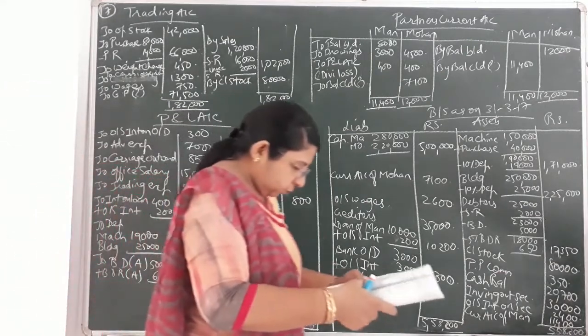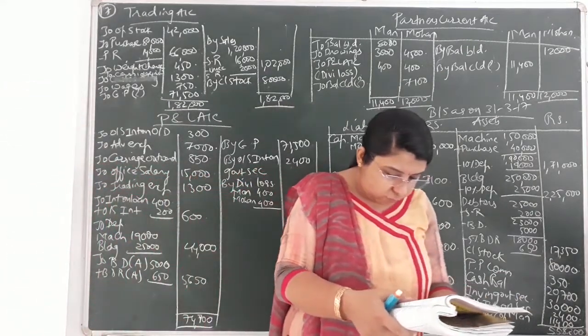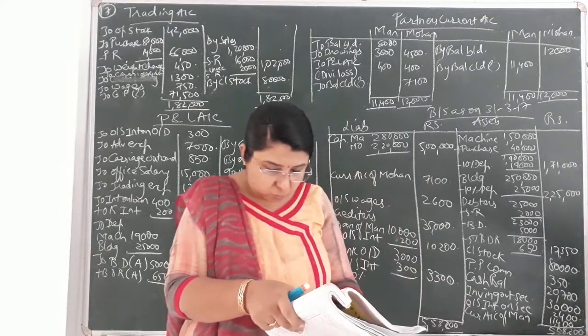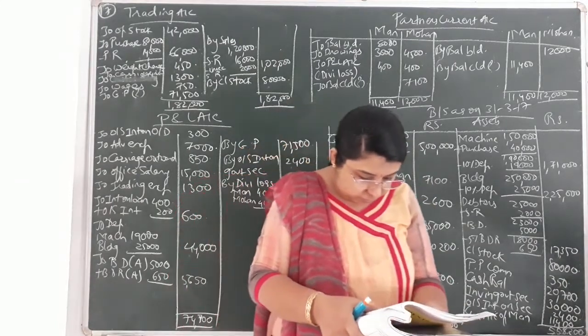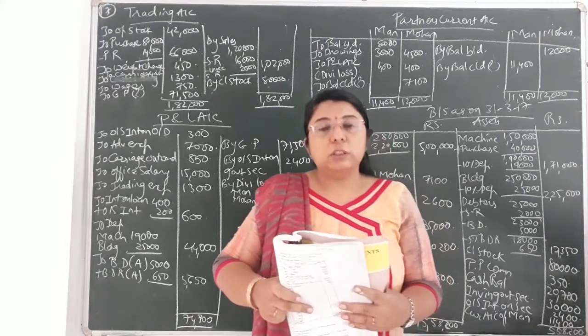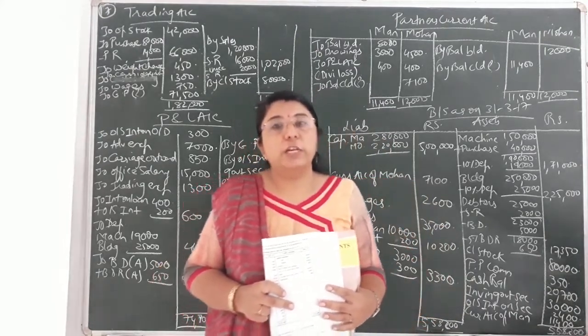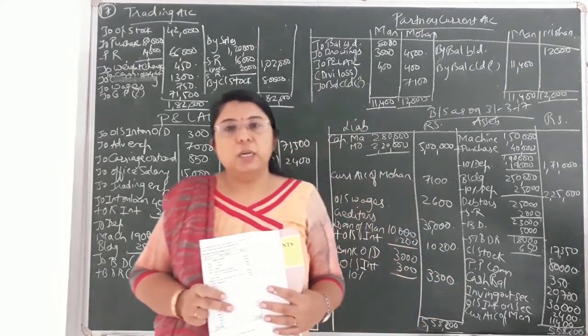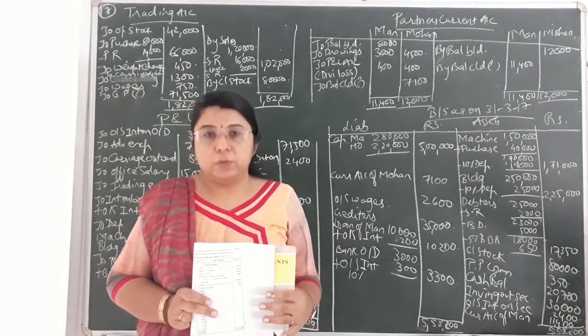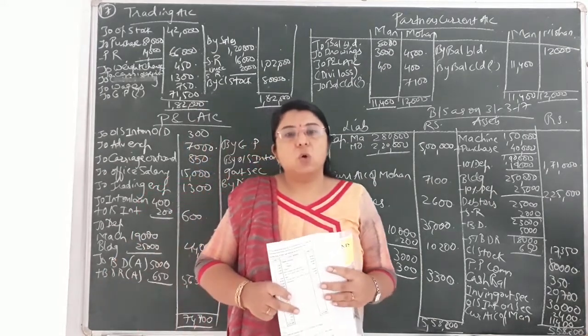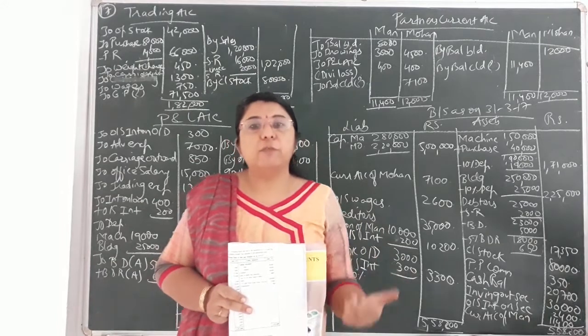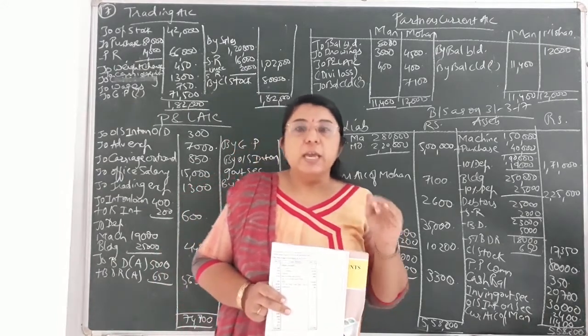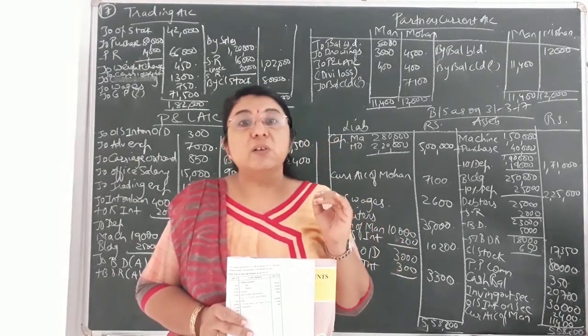Then afterwards, the third adjustment: debtors of 10,000 became insolvent, and 50% of the amount will be received as per the instruction of his receiver. Okay. Now out of the total debtors, 10,000 worth of debtors have become insolvent. It means that is considered as bad debts. But out of that, the receiver has given the instruction that in future he will get 50% of the amount. It means the actual bad debts would be only rupees 5,000.